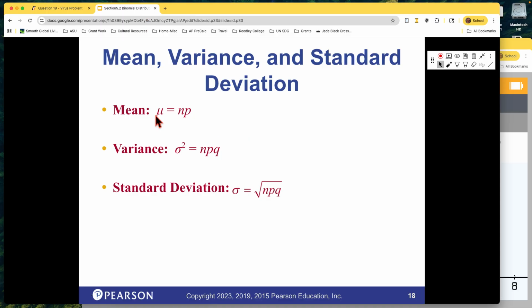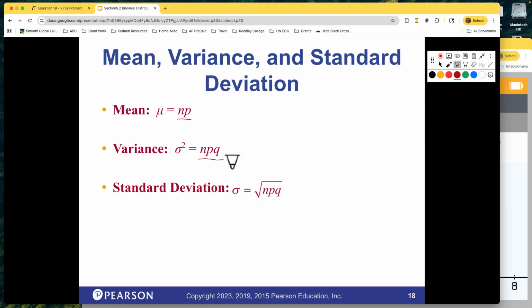So when we want to calculate the mean and we have a binomial distribution, the way we do that is we take the number of trials times the probability of success. That's it. So n times p. We'll do a few of these. To get the variance, it's this formula, n times p times q. That will give you how much variation is in there.